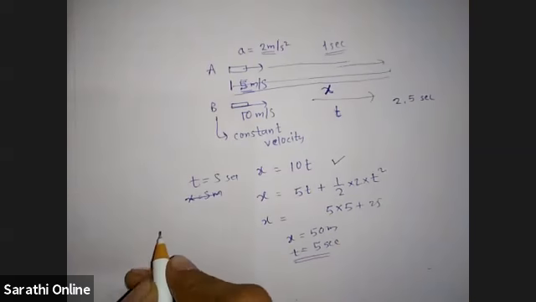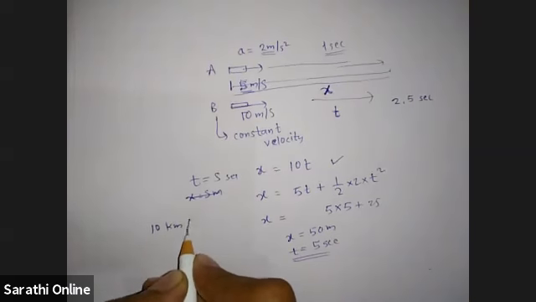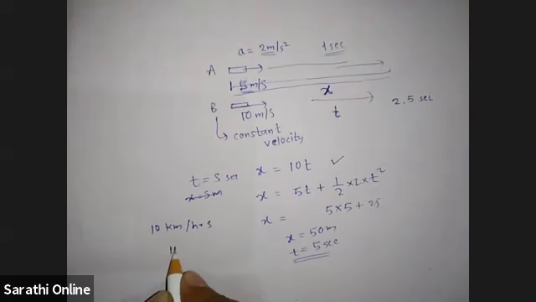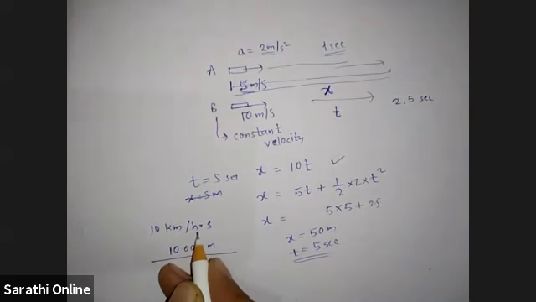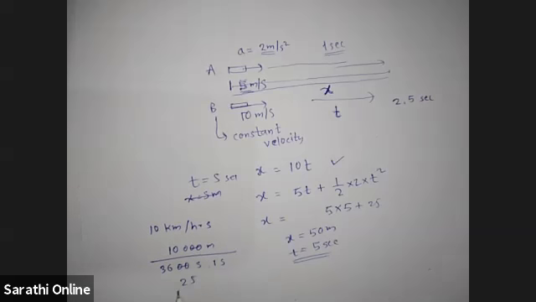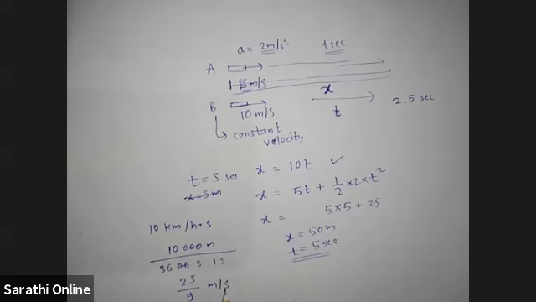You write 10 kilometer means 10,000 meter, per hour means 3600 seconds, and this other one is simply 1 second. So this will be 100 by 36, that is 25 by 9 meter per second square.